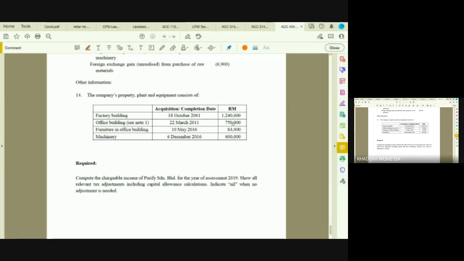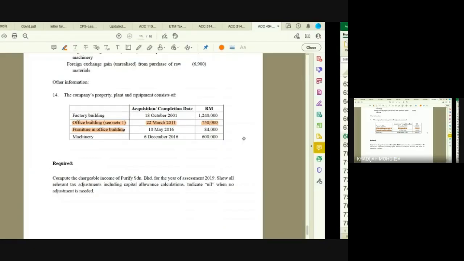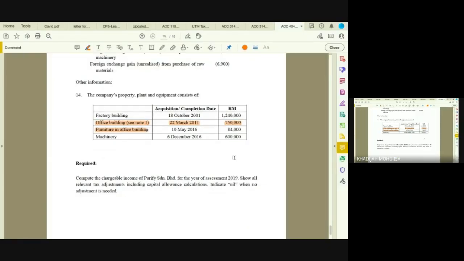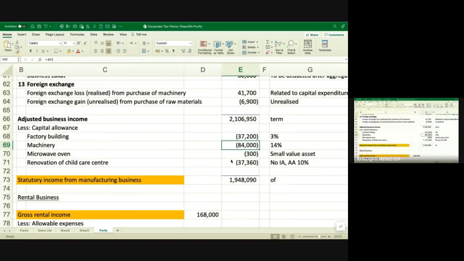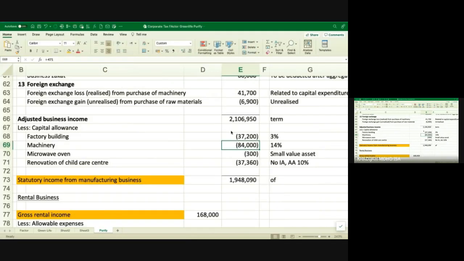I think that office building is related to your rental income. Furniture in the office building, which is also with regard to your rental income. Yeah, rental income. A machinery which is bought in 2016 means that you're going to claim 40% of that. Yeah. Factory, you have 3% of that 1240, and then machinery 14% of 84,000. Sorry, 600,000. Is it?